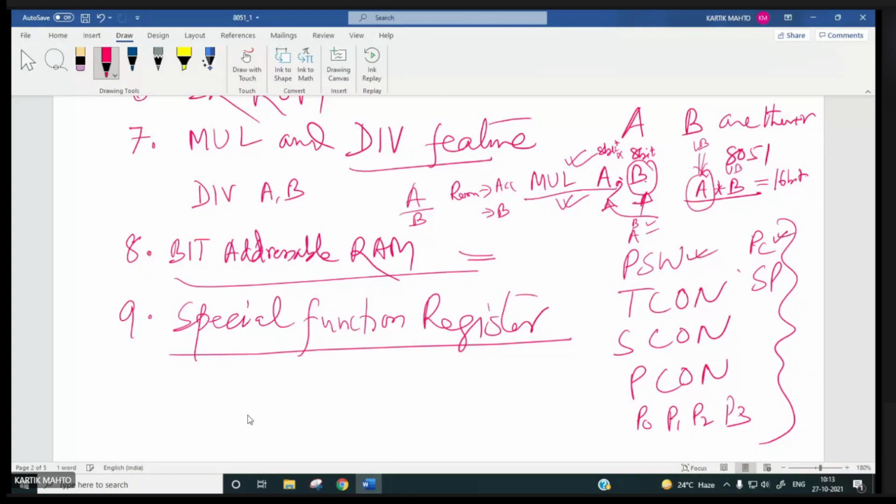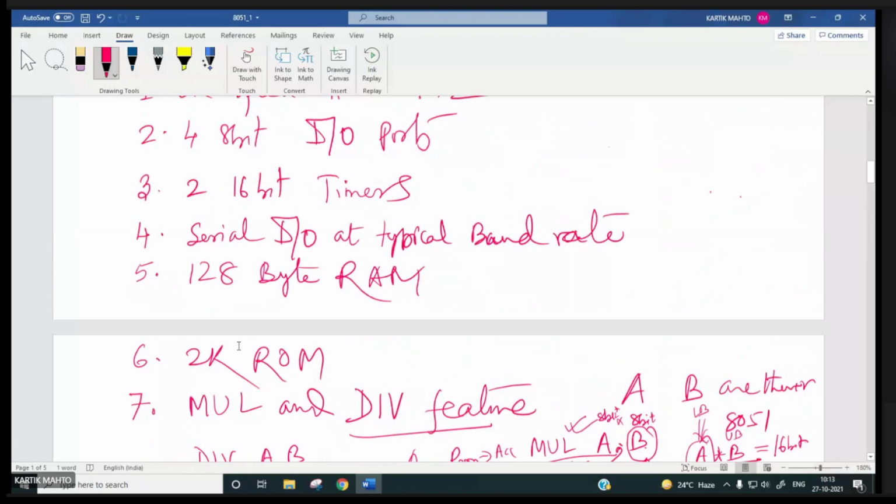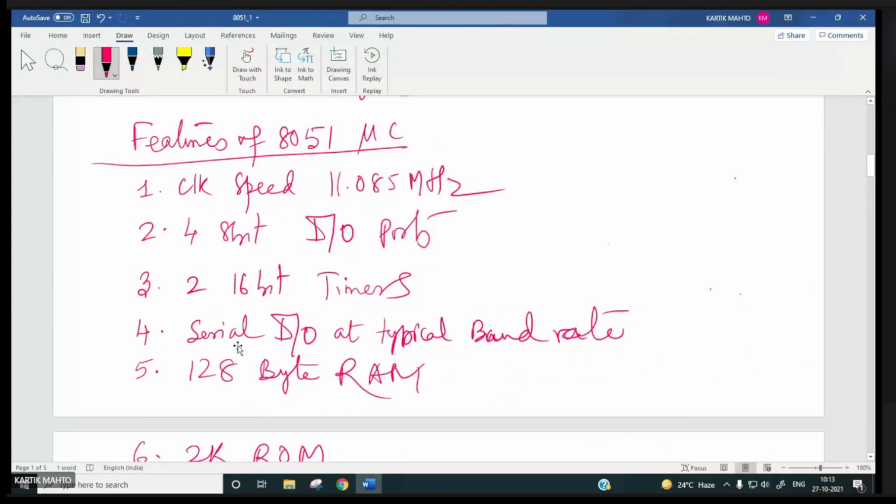This program counter, stack pointer was there in 8085 also, right? So many special function registers are there inside this 8051, and using those special function registers, you can transmit data serially, you can receive data serially at typical baud rate, right?